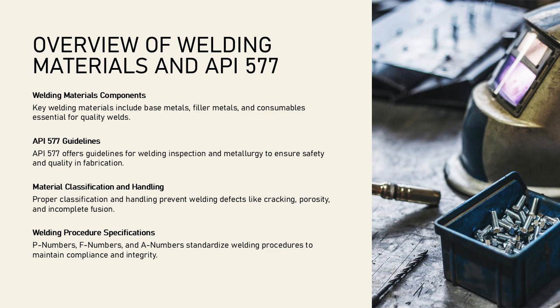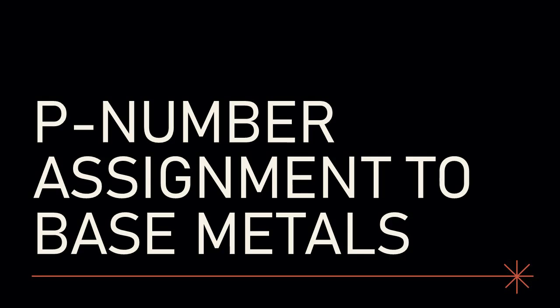API 577 emphasizes proper material selection, classification, and handling to prevent defects such as cracking, porosity, and incomplete fusion. The standard also outlines the importance of assigning P numbers, F numbers, and A numbers to facilitate consistency in welding procedure specifications or WPS and qualification records. By adhering to these guidelines, engineers and inspectors can ensure compliance with industry standards, reduce risks, and maintain structural integrity in critical systems. Next, let's look at P numbers.